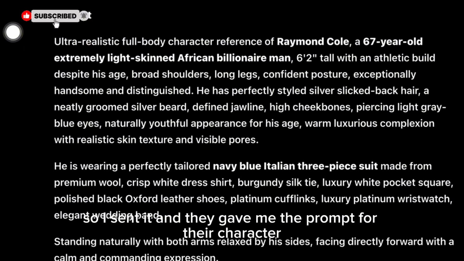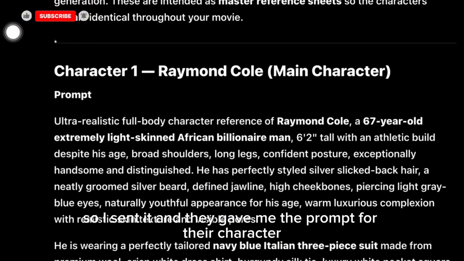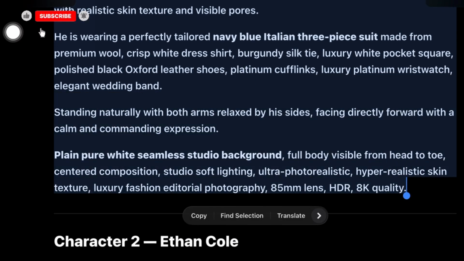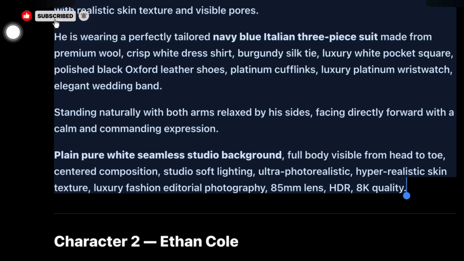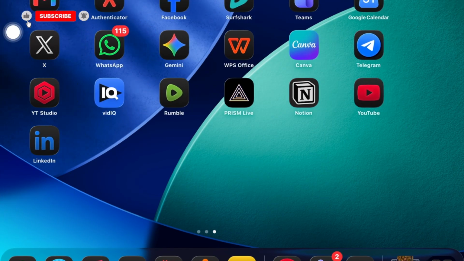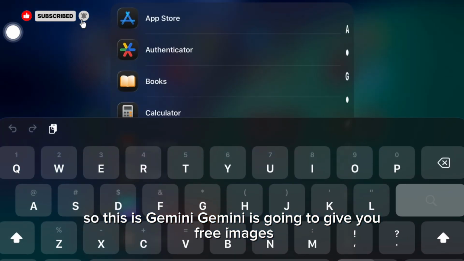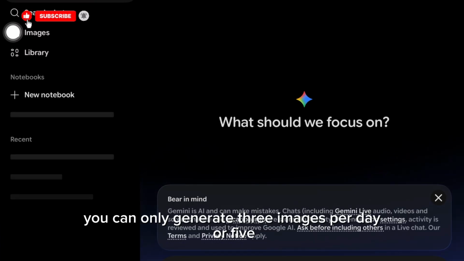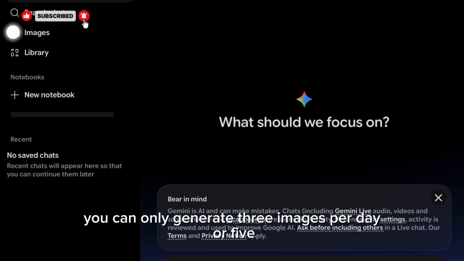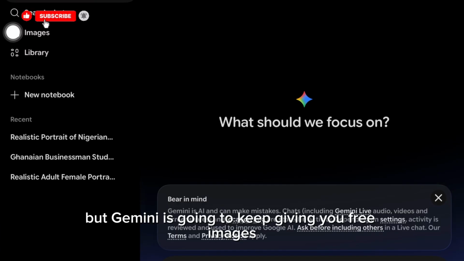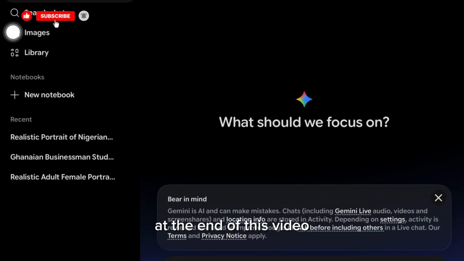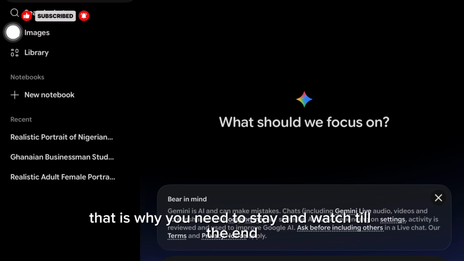So I sent it and they gave me the prompt for their character. So I'm going to copy the prompt for the character now and I'll paste it. I'll go to Gemini AI. So this is Gemini. Gemini is going to give you free images, though it's going to have watermark, but it's going to give you free images. On ChatGPT, you can only generate 3 images per day or 5, but Gemini is going to keep giving you free images, even though it's going to have watermark. But you'll see what will happen to the watermark at the end of this video. That is why you need to stay and watch till the end.